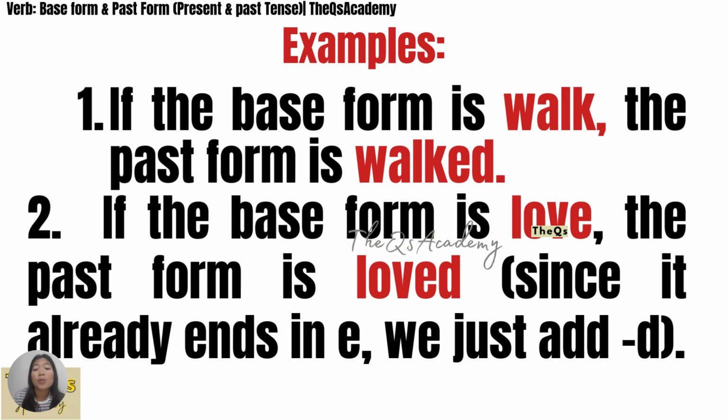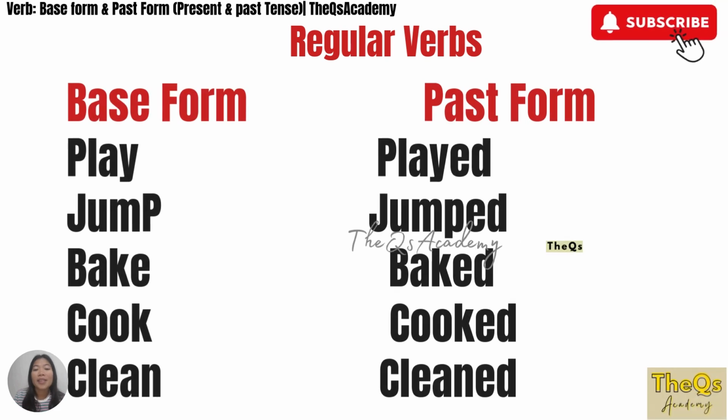If the base form is walk, the past form is walked, you add ed. If the base form is love, the past form is loved. Since it already ends in E, we just add D. These are the regular verbs, the base form and past form. Play, played, jump, jumped, bake, baked, cook, cooked, clean, cleaned. So you just add ed to the base form to make it the past form.